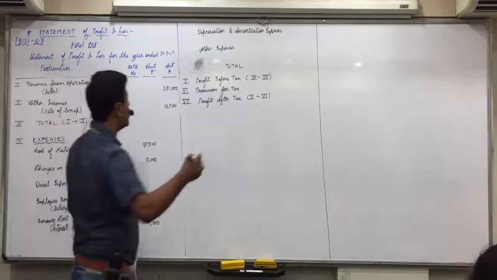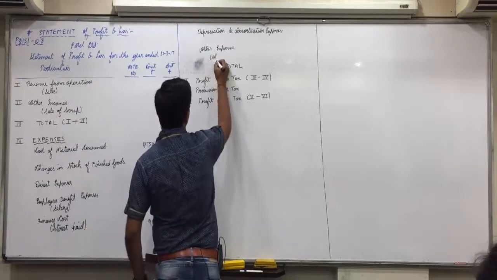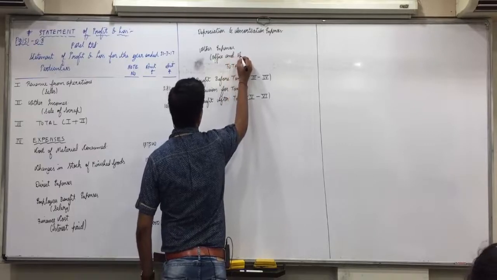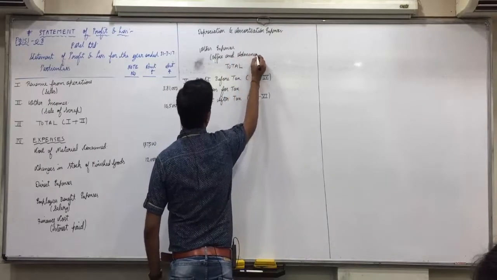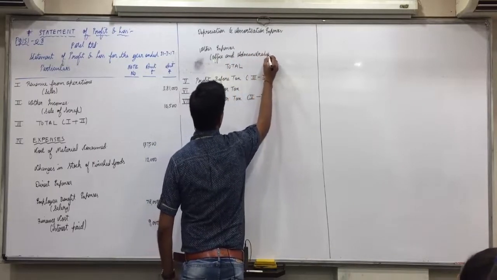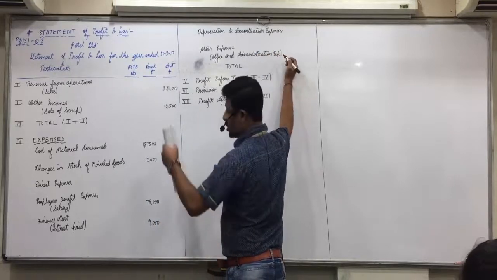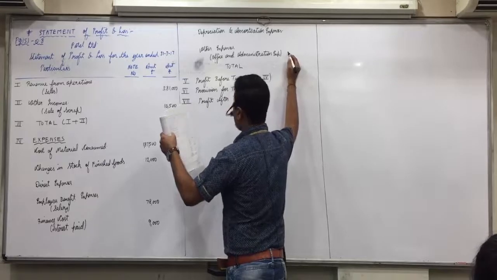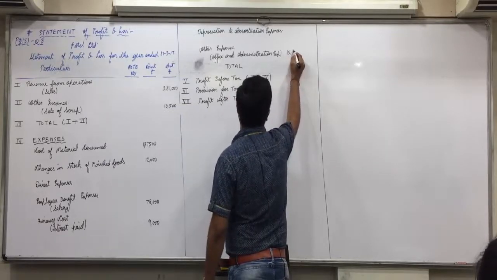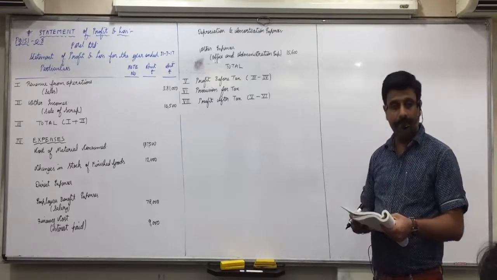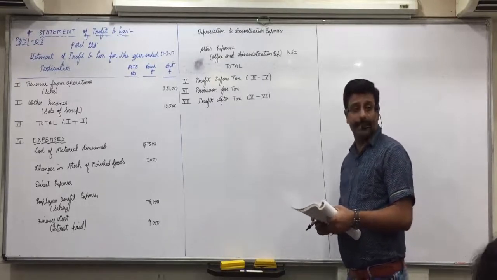Office and administration expenses in bracket of other expenses, first column of amount, 15,600. Did you all write that?